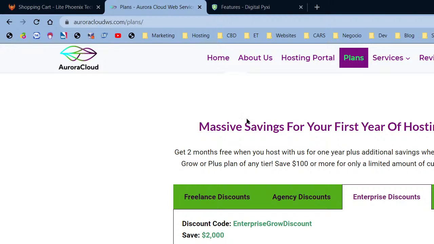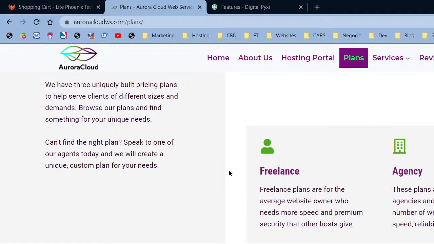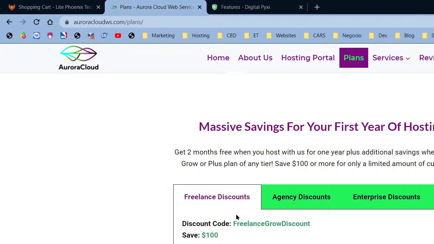I'm going to really quickly go through it for the Aurora Cloud, because with Aurora Cloud, guys, you get amazing service. You get your personal website security team monitoring your website, cleaning it up, stopping hackers, stopping zero-day vulnerabilities. Because I built a website before, guys, and when I built that website, someone on the server got spammed with the same IP address, and my website was blacklisted. It's been a nightmare, guys, because I couldn't post on social media. My entire marketing plan went down the drain, all the way down. That website crashed, I don't even want to say what.